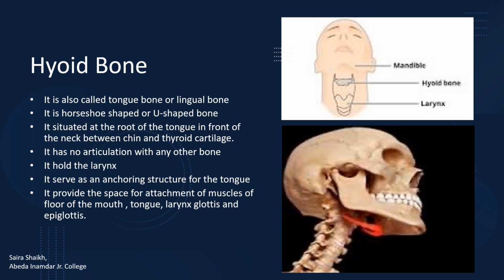It has importance because it provides the space for attachment of the muscles of the floor of the mouth and tongue. Hence, the tongue gets anchored behind with this hyoid bone. It also provides the space for the attachment of muscles of the larynx as well as the epiglottis. Hence, it holds the larynx also.